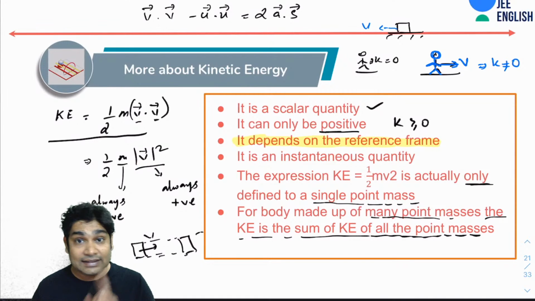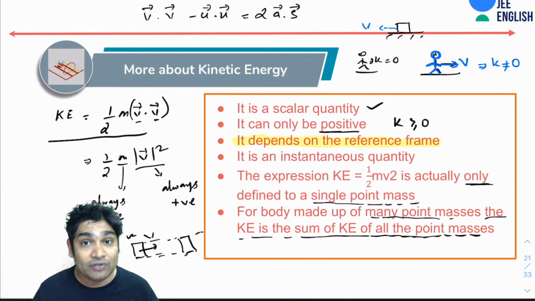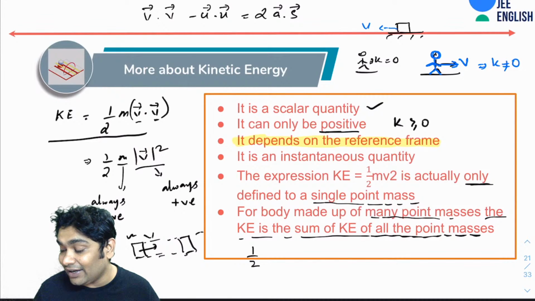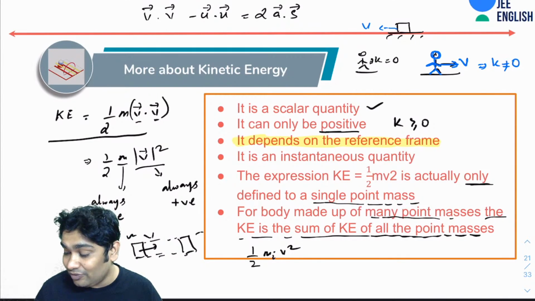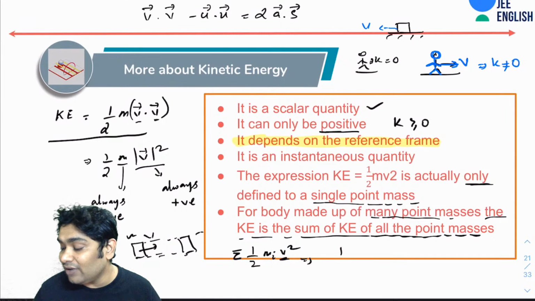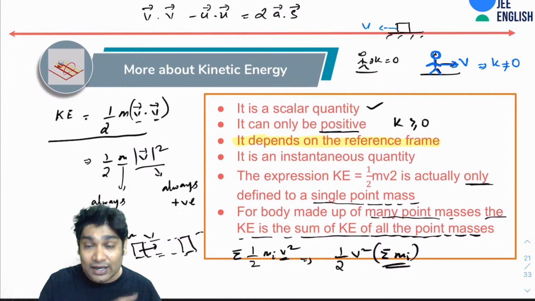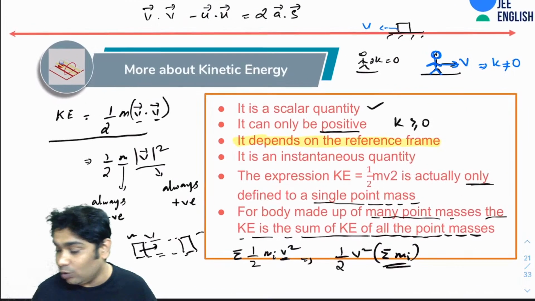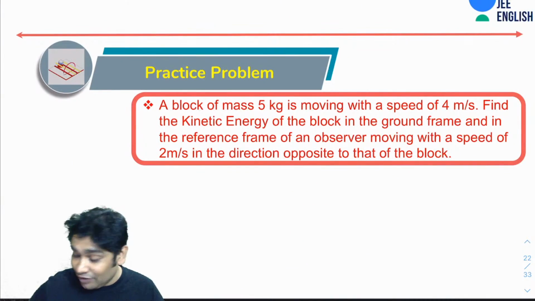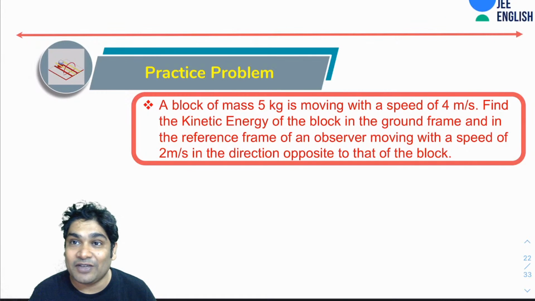So in this particular case, if the total mass was m, then I can use the expression half mv square for the kinetic energy of this object. Why? Because every point mass would have a kinetic energy of half m_i v square. When I add all these up, because v is the same, I get the half and v square common, and the summation of m_i is nothing but the total mass of the object. So remember, half mv square you can apply for a big body as long as all its points are moving with the same velocity only. Now that we have talked about all those concepts, let's get started with some practice problems.